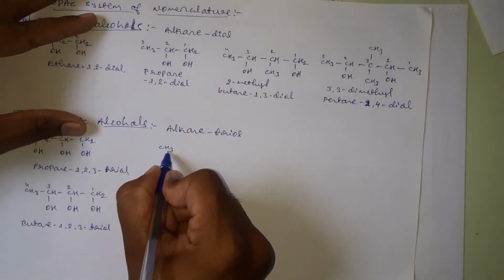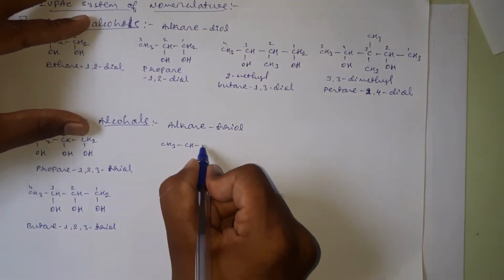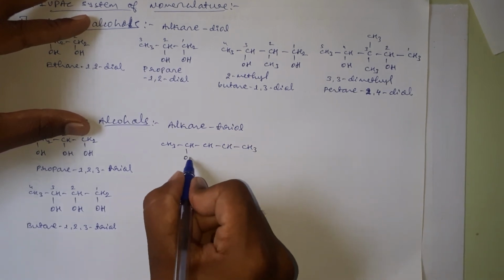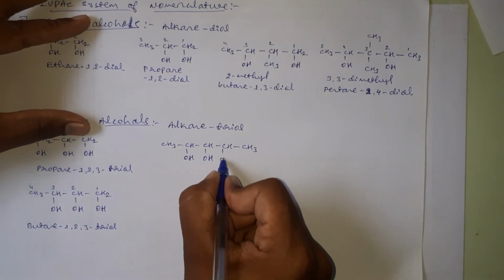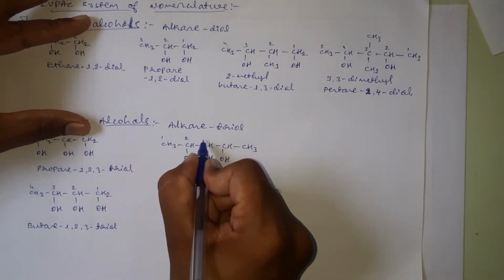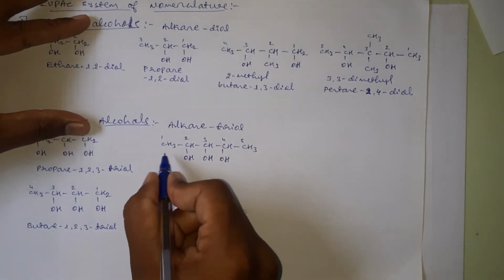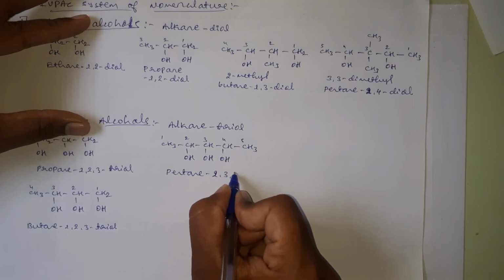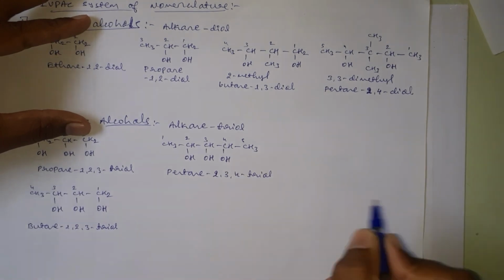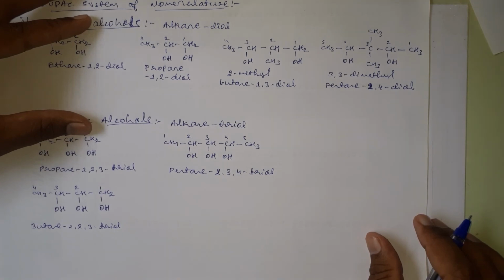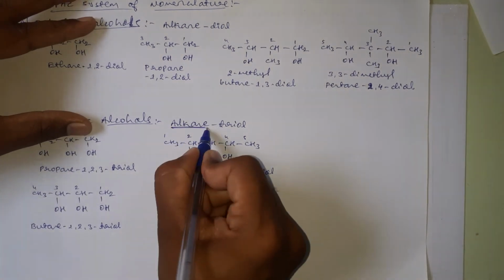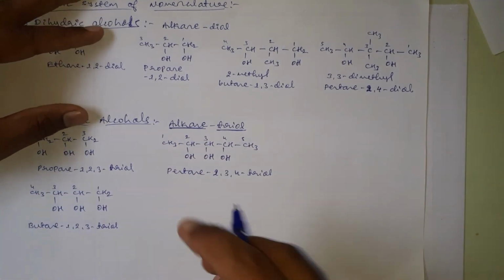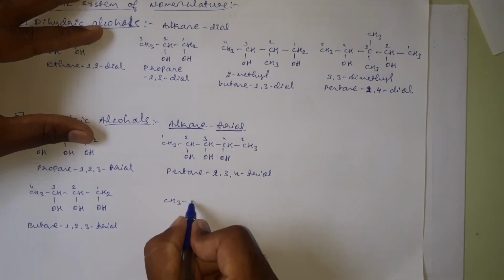I will take another example, CH3, CH, CH, CH, CH3, OH, OH, OH, and I will number from this direction, and this parent chain is pentane-2,3,4-triol. The IUPAC name for the trihydric alcohols is alkane triol.